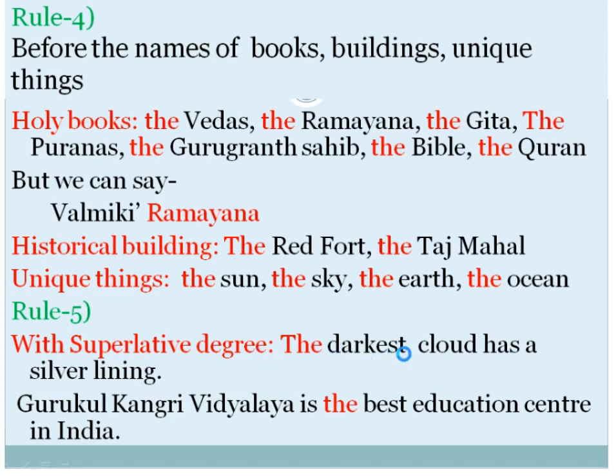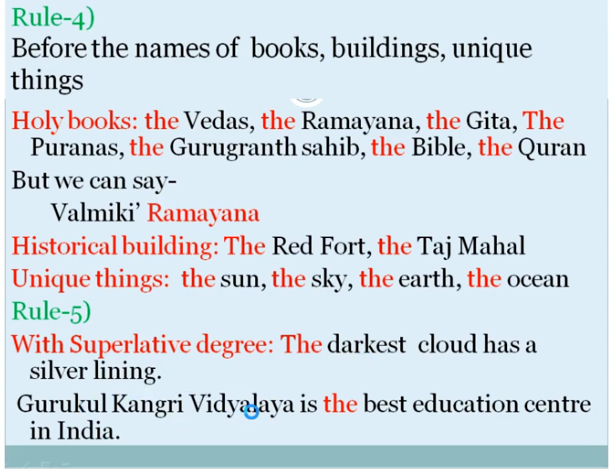Rule number 5, with the superlative degree. There are three degrees in English: positive, comparative and superlative. We use the article "the" before the superlative degree, as the darkest. It is the superlative degree. The darkest clouds have a silver lining.